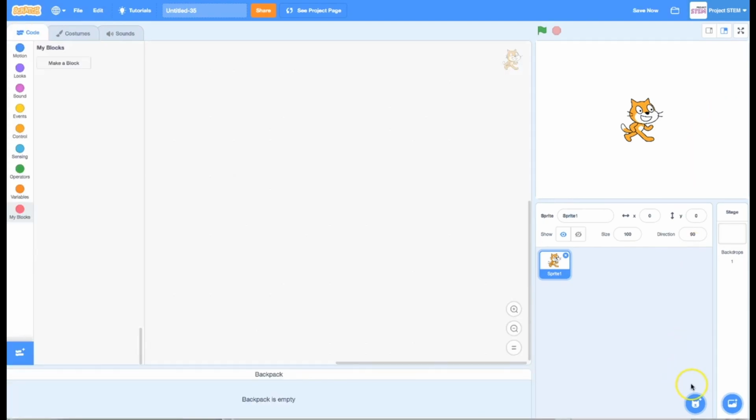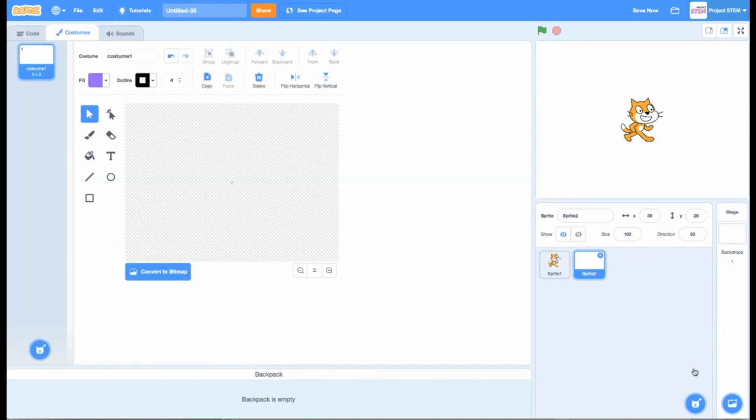Another way to get a new sprite, besides choosing a sprite from the library, is to actually paint your own sprite. This works nicely when you need boxes and circles and different things to show up as sprites, like when you're making a game or something. It's very nice to be able to come over here and to paint a sprite. You could also take another sprite that you find in the library and you could change it. You could change the coloring or make it bigger or smaller or something like that. So you do have the option to work in both vector and bitmap format and to create your own sprite through this paint-like interface.